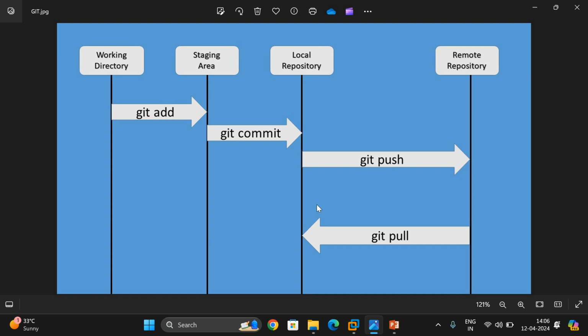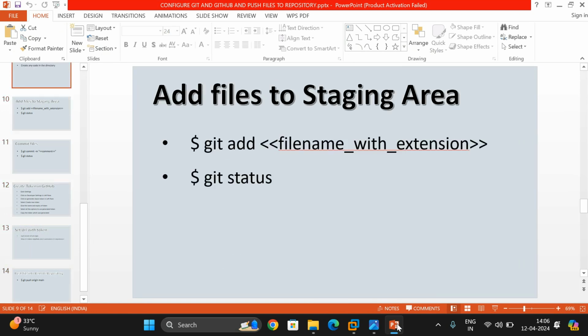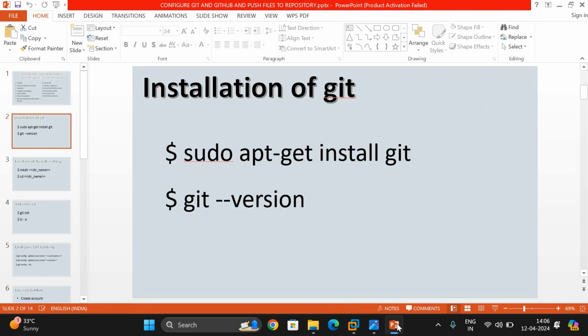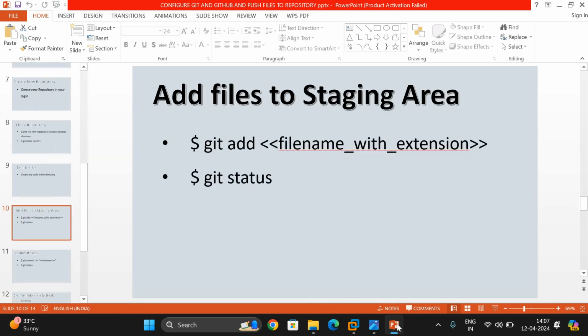So we move the files from our system to GitHub and from GitHub to our system. We have already seen a lot of commands, and in our next session I'll tell you the complete syntax of all these commands once again, if possible.